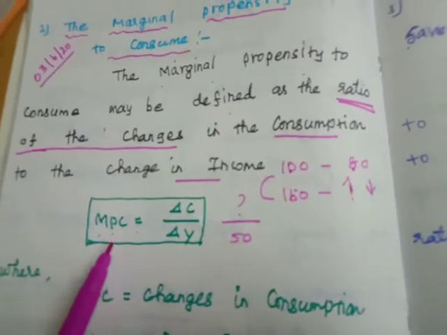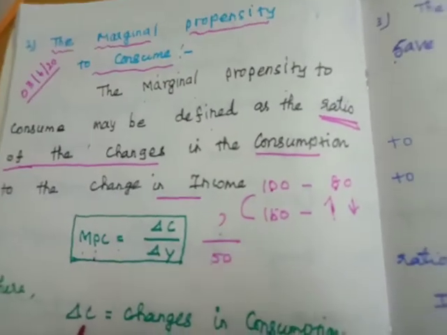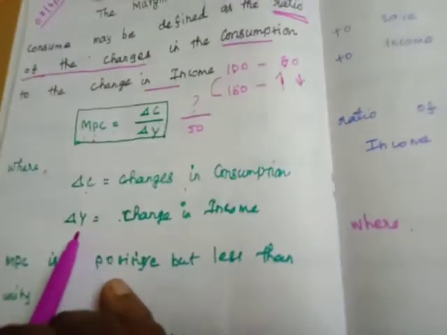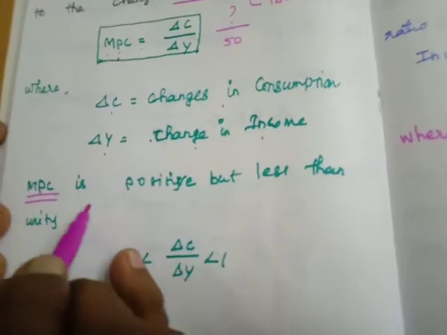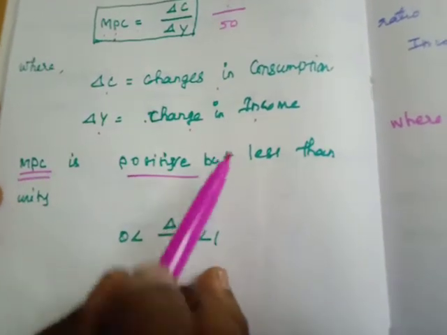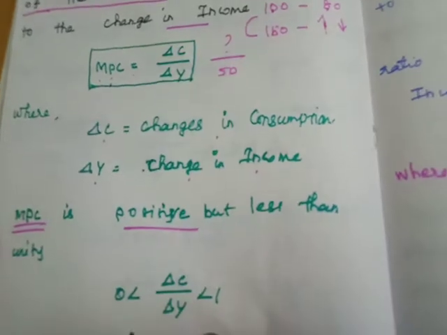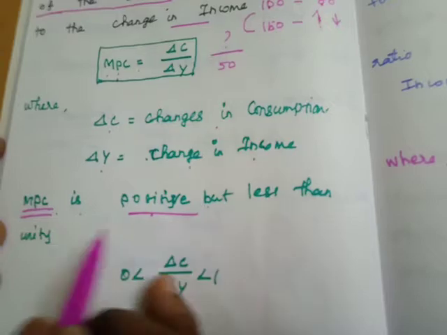That is MPC, where delta C is equal to changes in consumption, delta Y is equal to changes in income. The marginal propensity to consume is positive but less than unity.